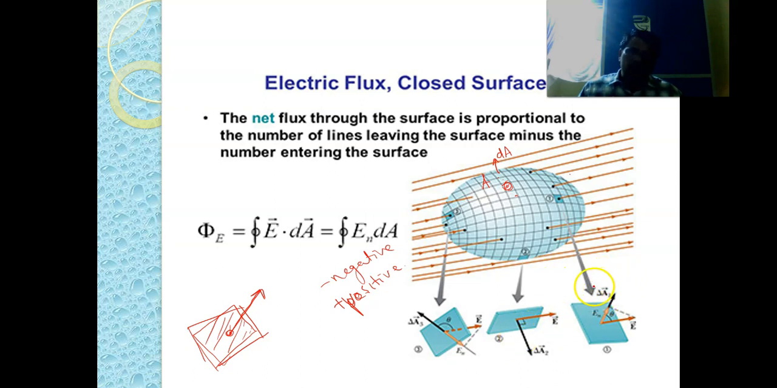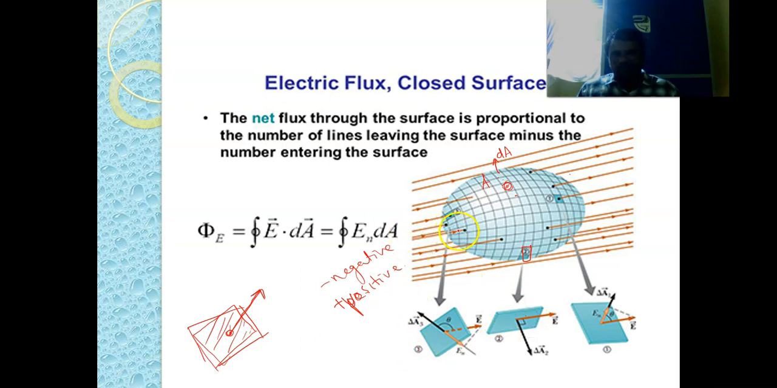The areal vector, that is delta A1, is in this direction. This is the areal vector delta A1. This is the electric field vector E, and the angle between these two vectors is pi. If we consider this portion, here we are considering this element. But the areal vector is outward like this, and the electric field is in this direction. So they are exactly perpendicular to each other.